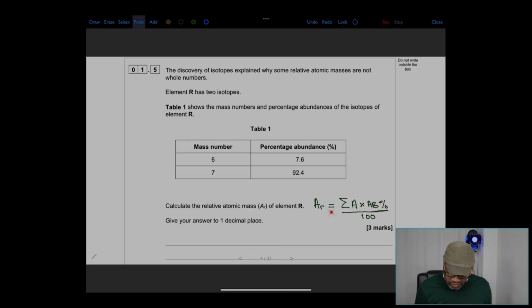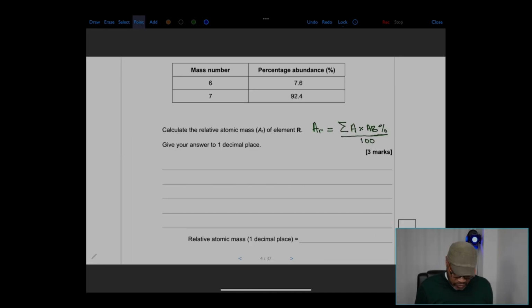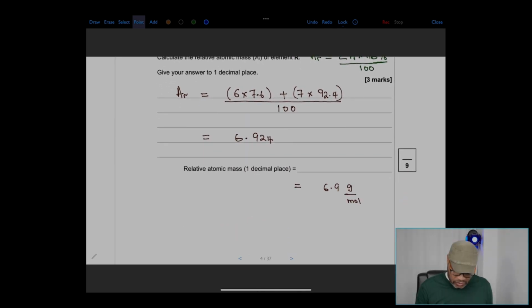So relative atomic mass equals the sum of the products of the mass number times the percentage abundance. And we need to divide them by 100 because the sum of these abundances must be equal to 100. And so the first part will be Ar equals 6 times 7.6 plus 7 times 92.4, and we need to divide that by 100, and that gives 6.924. But we have to write this in 1 decimal place. Because we're writing in 1 decimal place, we can write 6.9 grams per mole.